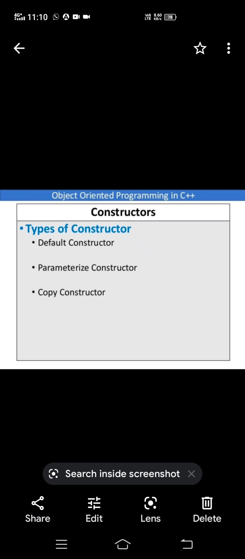We will discuss another new concept in the next class. Okay? Right? So the three types of constructors we will continue in the next class.